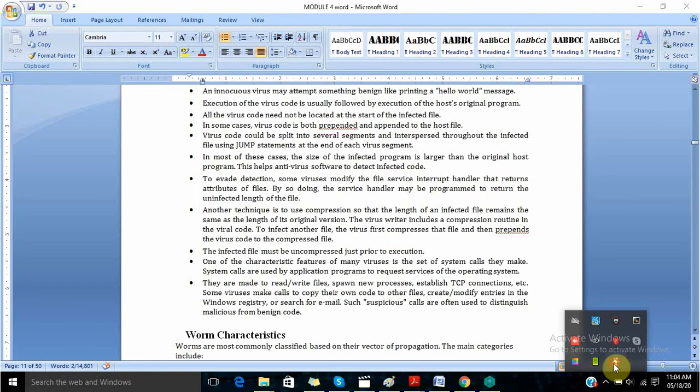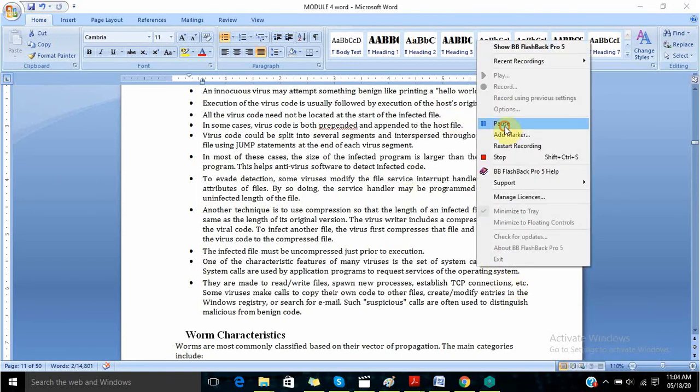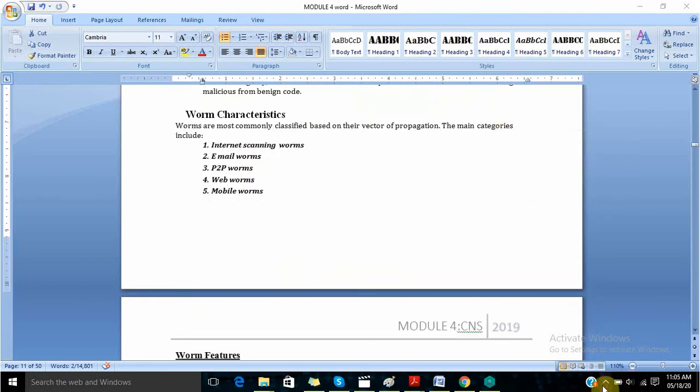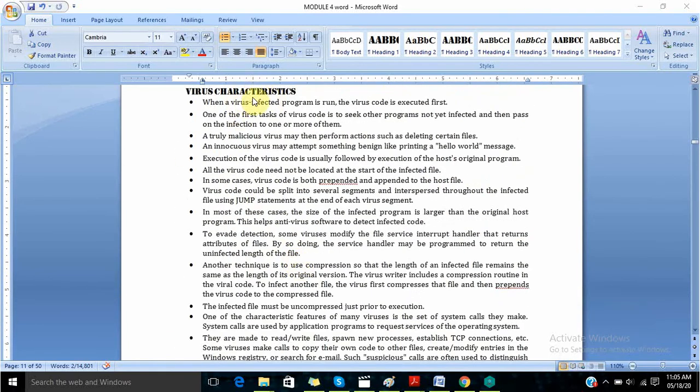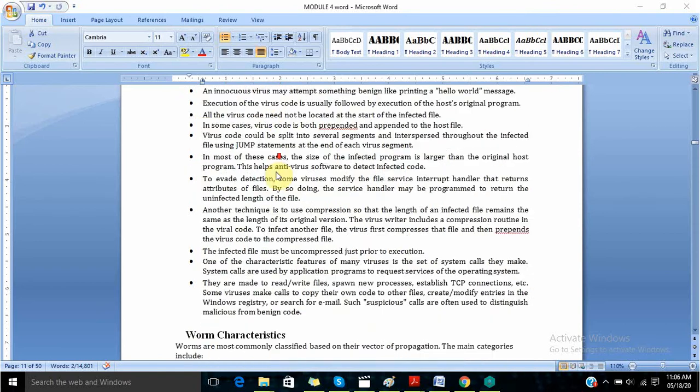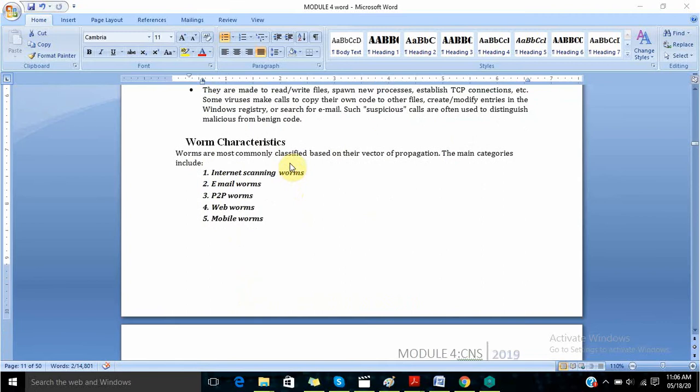So these are the things about the virus. Now let us understand the characteristics of a worm. The above points were the characteristics of a virus, which told us how the virus behaves, how it spreads to other programs, how it evades the antivirus program, and what harm, to what extent, it can cause to other files. So all these things we have understood in the virus characteristics. Next, let us go to the worm characteristics.